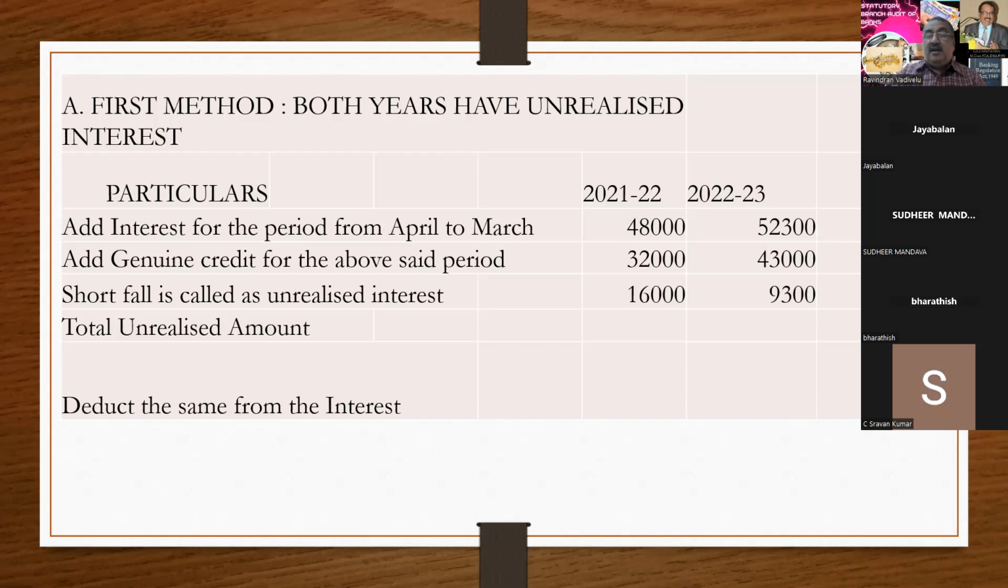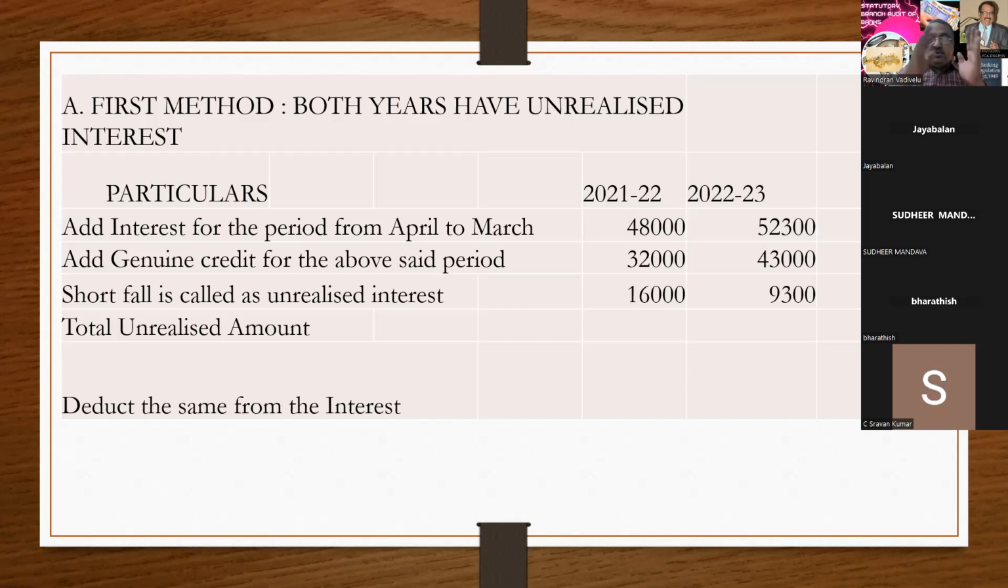Previously it was not clear, but the circular dated 1/10/21 and the master circular dated 1/4/2002 say that you have to remove the unrealized interest of the past period. When you read that circular, you can remember this. Here, for ease of understanding, I have taken only 2 years, 21/22 and 22/23. Add all the interest debited: interest, penal interest, charges, everything you have to consider.